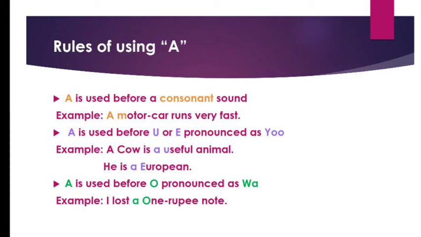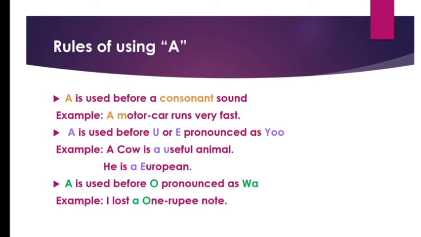In some cases, words which start with U or E are pronounced with a sound like this, U. That is why we use A before it, because it starts with Y. The word U starts with Y, isn't it? U, if we say. So, a cow is a useful animal. He is a European. This U starts with Y. Therefore, we use A before it.